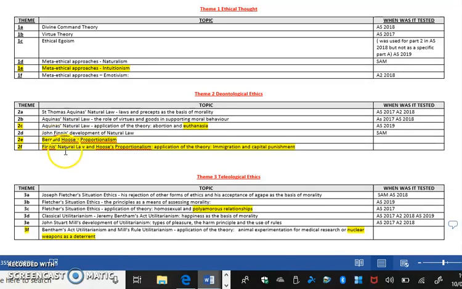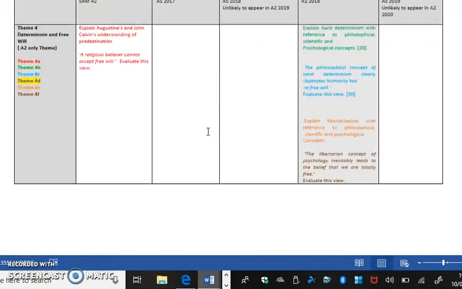However, they could combine Finis and Hus and put it with either immigration or capital punishment. And then the other gap in the spec is euthanasia with natural law. So to repeat: proportionalism, Finis and Hus applied questions. Hus is more likely than Finis, but they could combine the two. And then natural law, euthanasia.